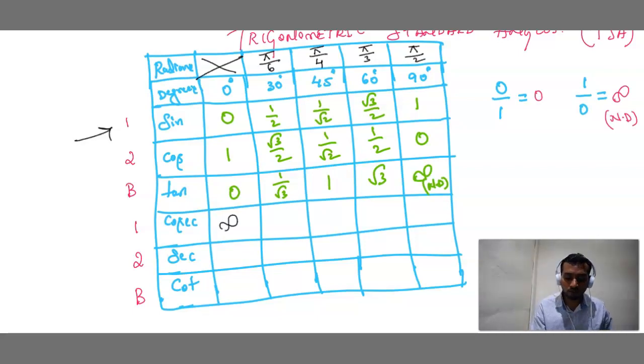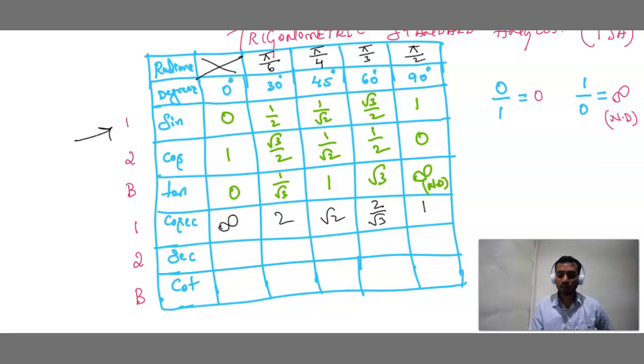What is 1 by 0? Not defined. 1 by 2, reverse, 2 by 1, that is 2. 2 by 1 is nothing but 2. 1 by root 2, root 2 by 1, that is root 2. Root 3 by 2, that is 2 by root 3. 1 by 1 is 1. 1 by 1 is 1.